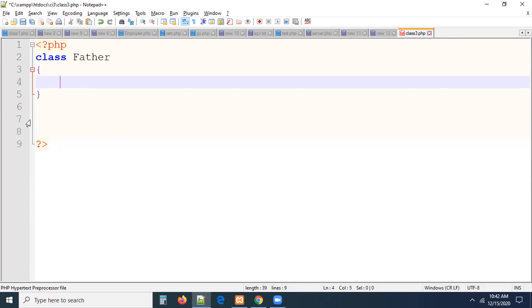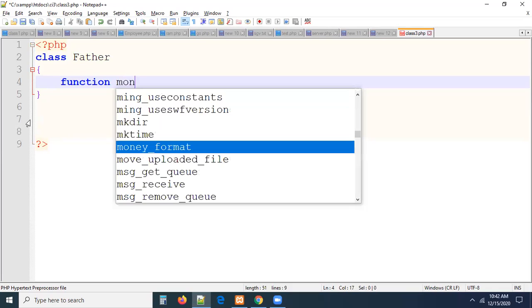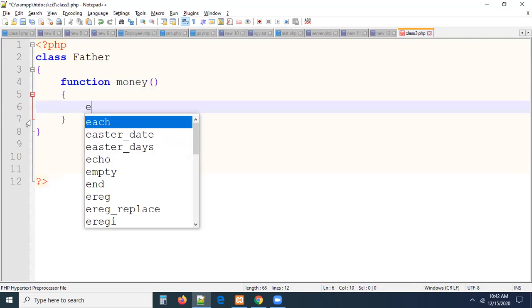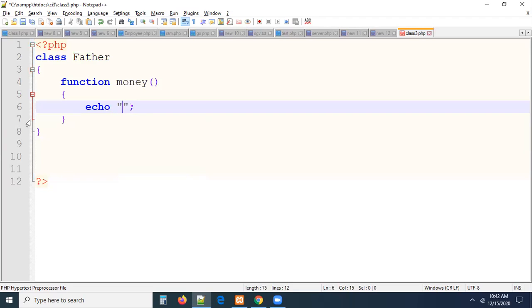In this father class, let me define a function money. Father is talking about money. Echo, I'm simply writing a text message. Let me have a paragraph tag: I have 10L money. Father is saying that I have 10L money. Tell me please, where is this money method? The money method is in the father class.